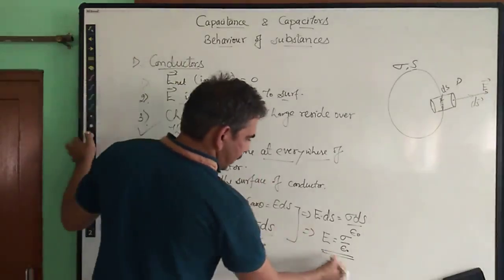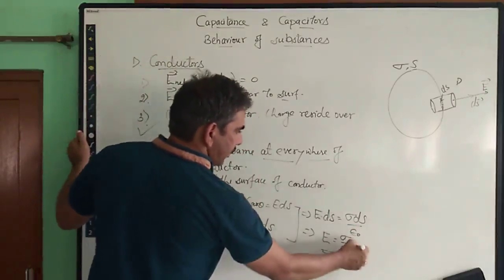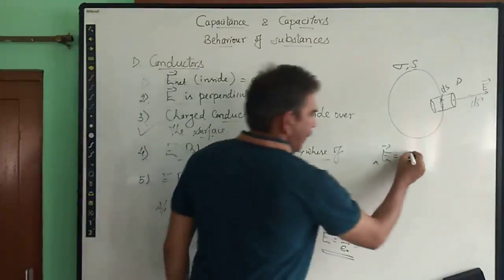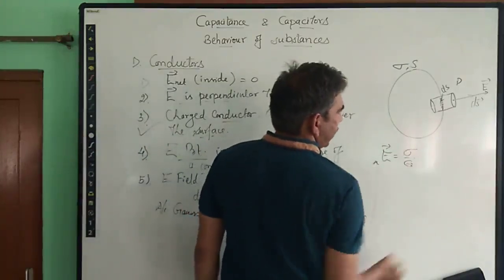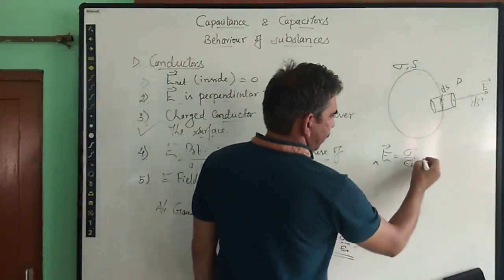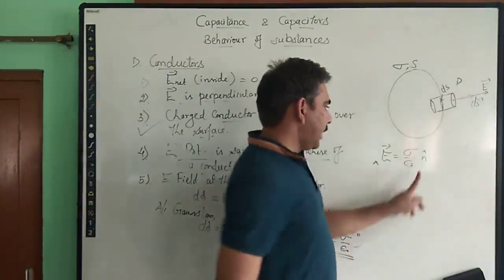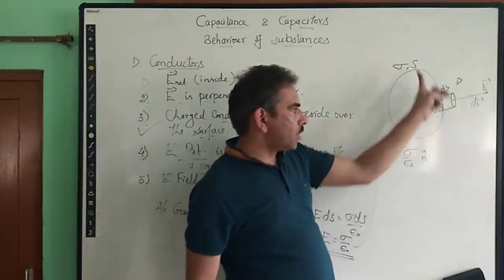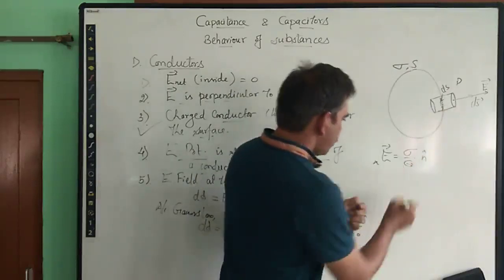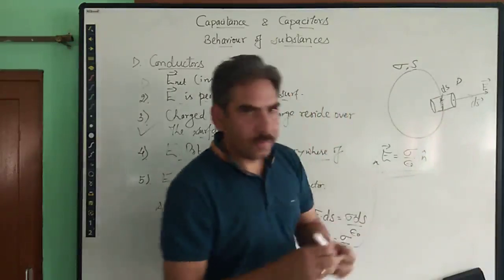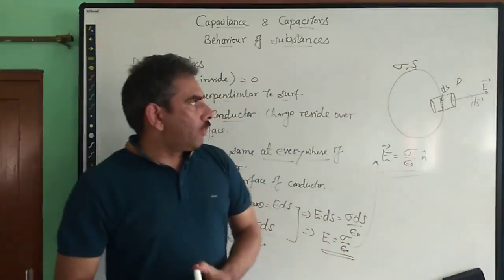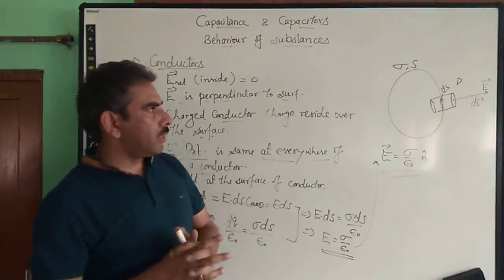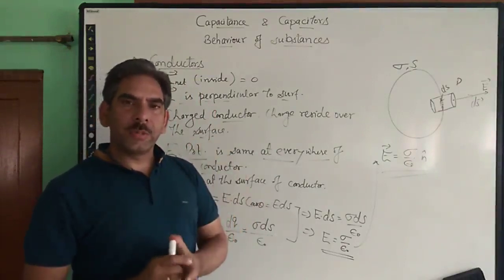And this electric field in vector form can be written as electric field equal to sigma upon epsilon naught into a unit vector along the electric field, let it be represented as n cap. n is the unit vector along the direction of E, which is normal to the surface, hence n. So this is about the electric field of a conductor. So these are some basic properties of a conductor whenever it is placed inside some electric field.